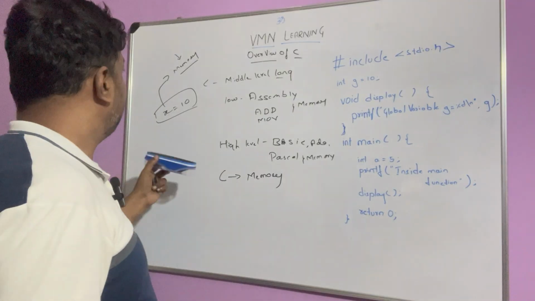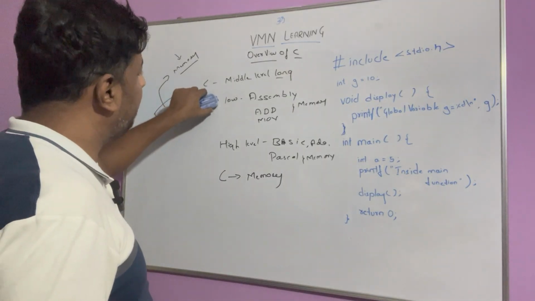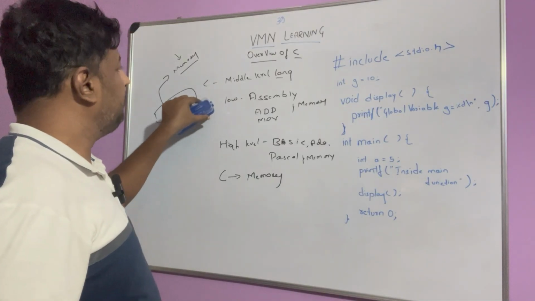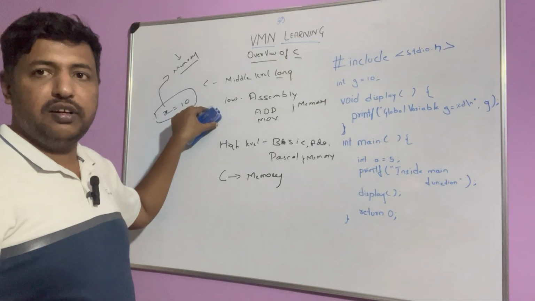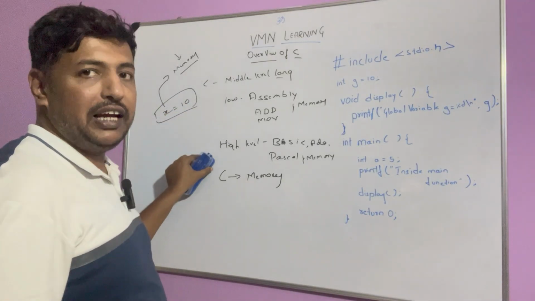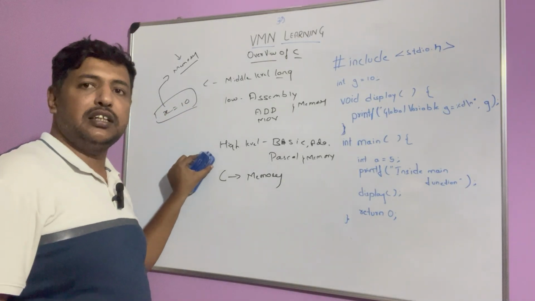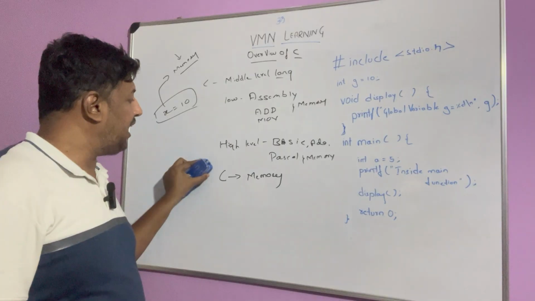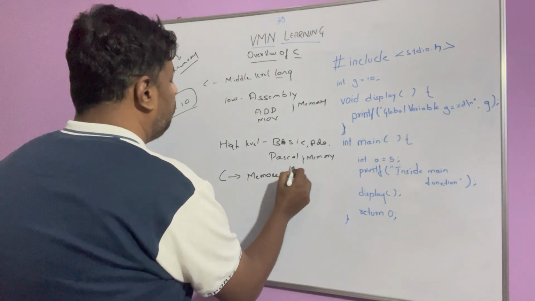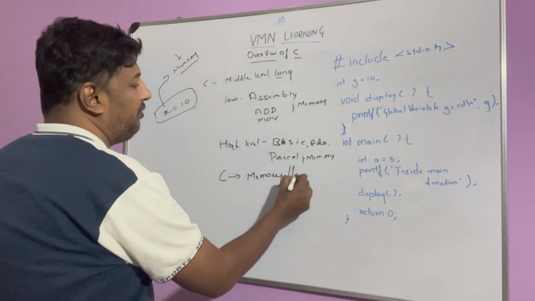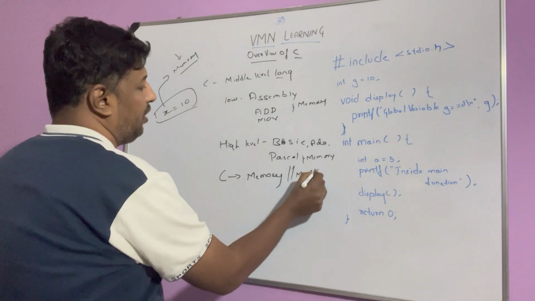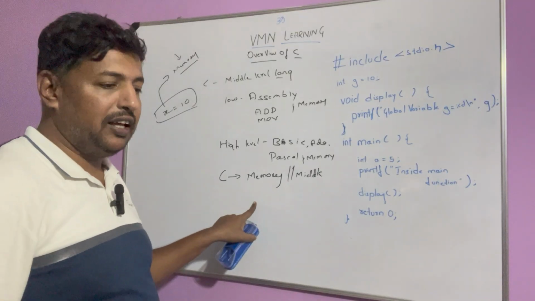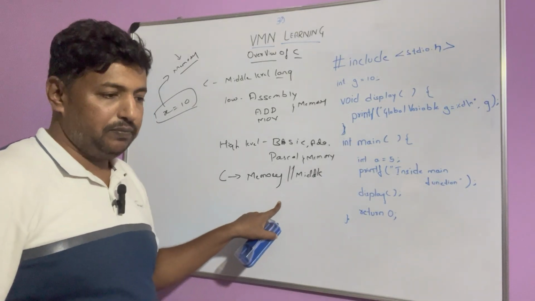So with respect to memory, it is neither a low level language, since it doesn't follow all the things in low level languages, nor a high level language, since we can't say it does not use memory anywhere. So that's why most people come to an agreement and call it a middle level language, mainly because it can work with memory.